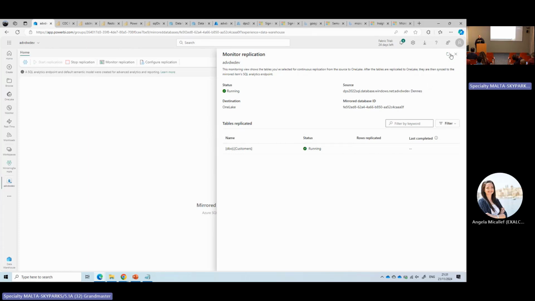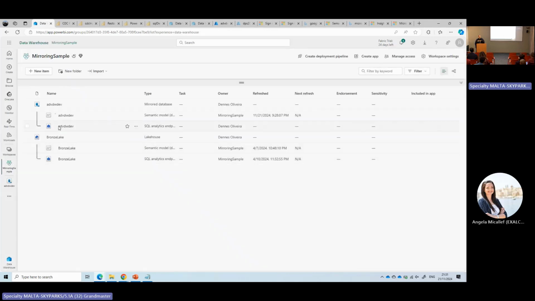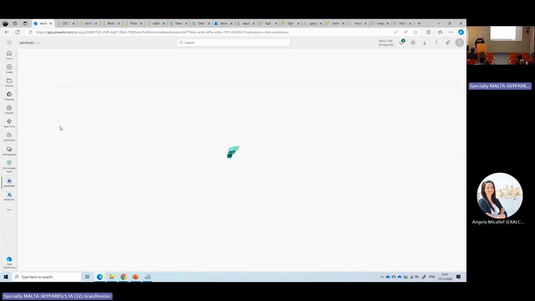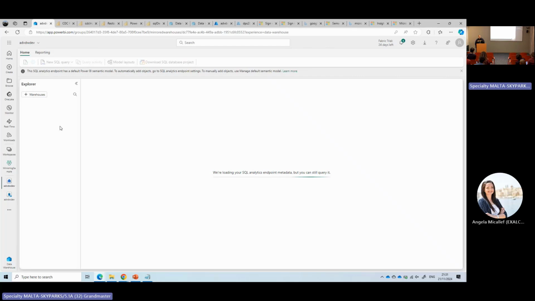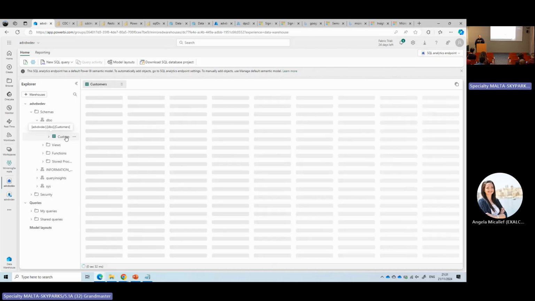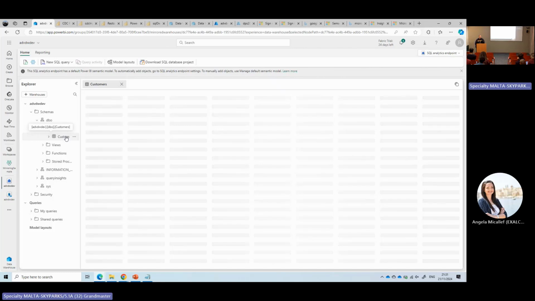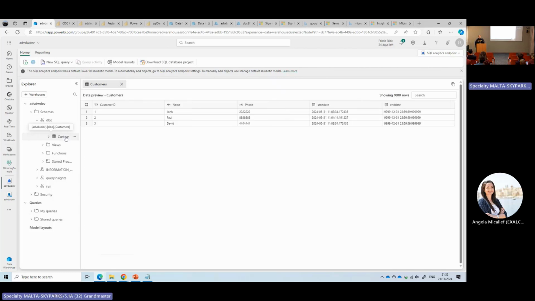It's running the replication for customers, but has not completed yet. Meanwhile I can open the SQL endpoint. Customers is already here, but probably is empty, because the replication of data has not completed yet.